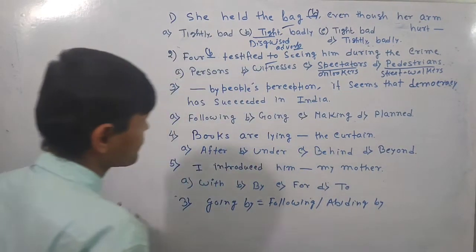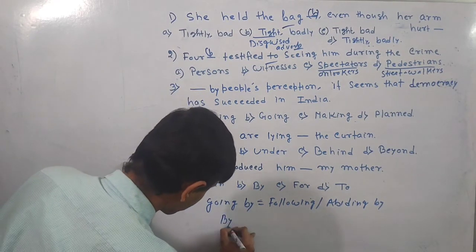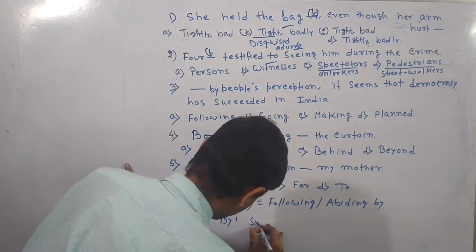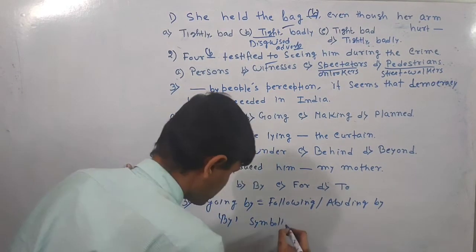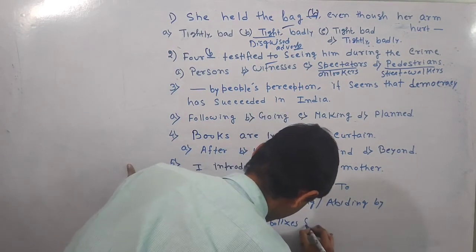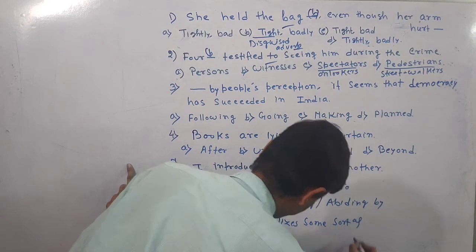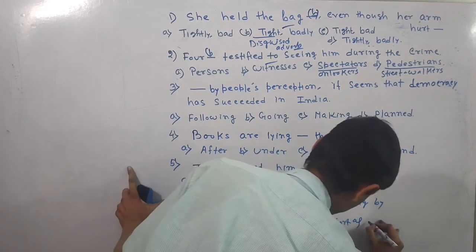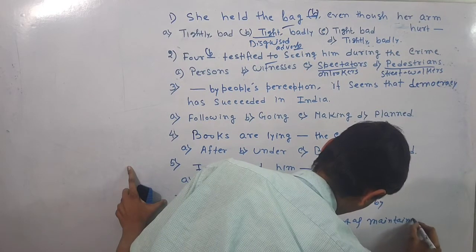But we cannot say that going, as by also indicates, by the preposition symbolizes some sort of maintaining or following.